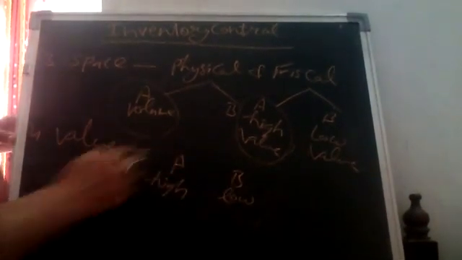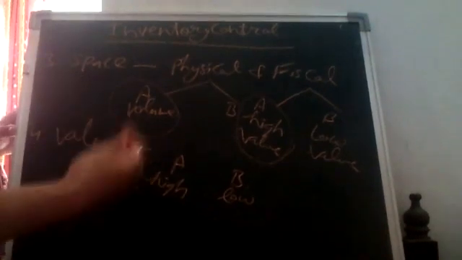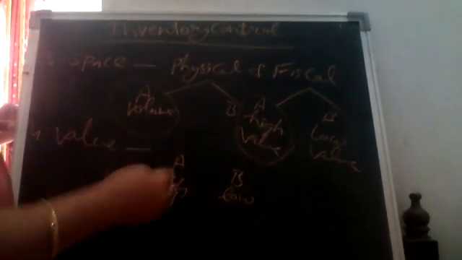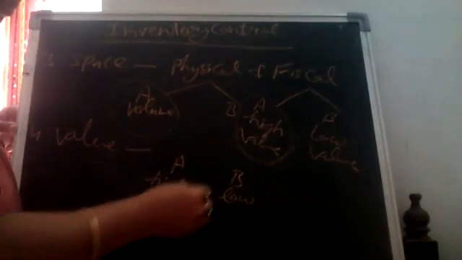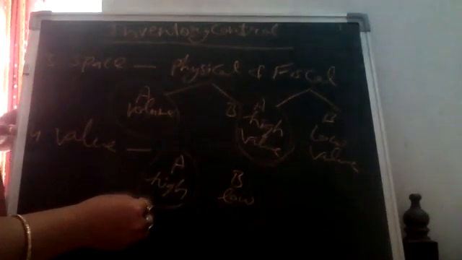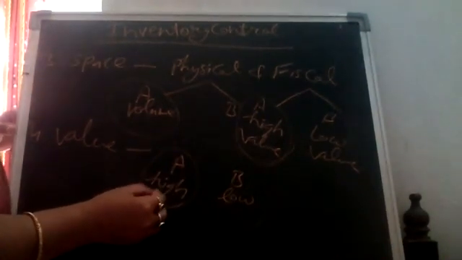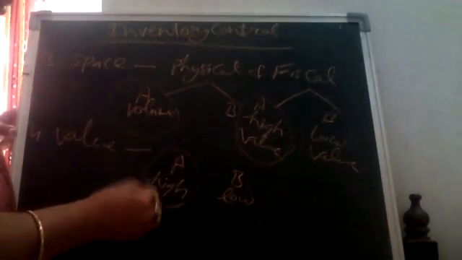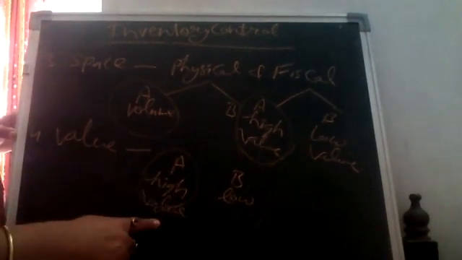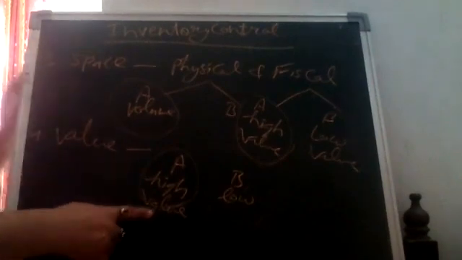Afterwards, we will learn about Pareto's principle. It will define which one we have to take care of more. This one we have to take care of more because it is of high financial value.